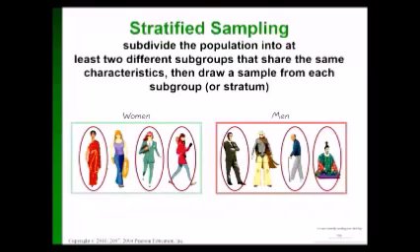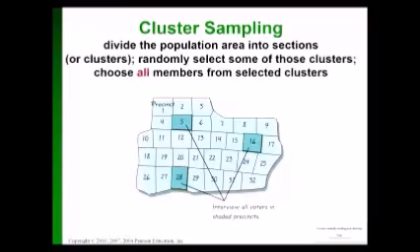Cluster is different. The population is also divided into groups, but then instead of taking some from every group, I'm just going to pick 3 groups and interview everybody in those 3 groups. For example, the state of Texas has 32 voting precincts.